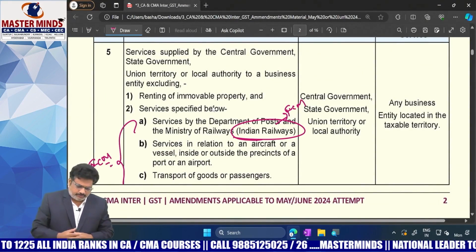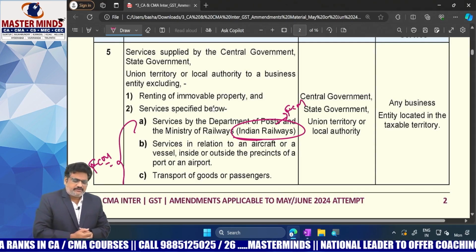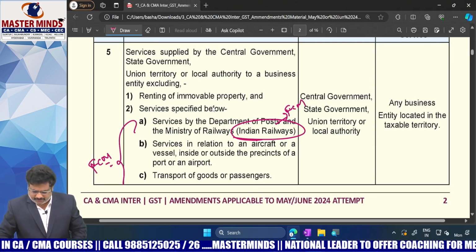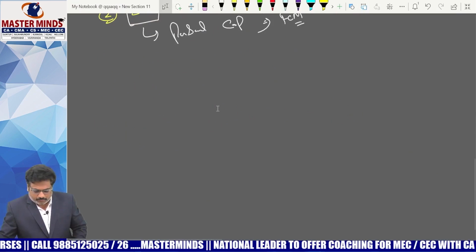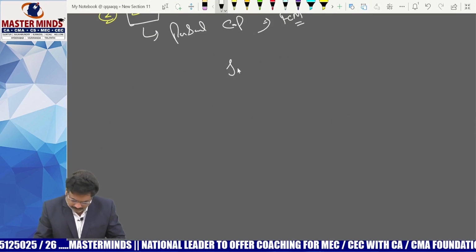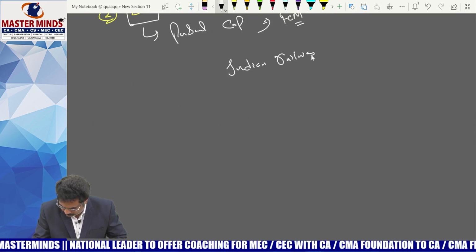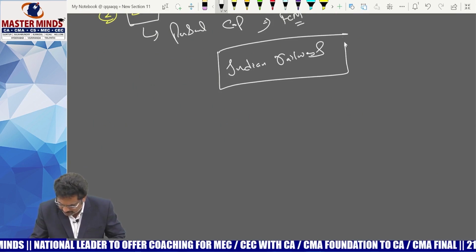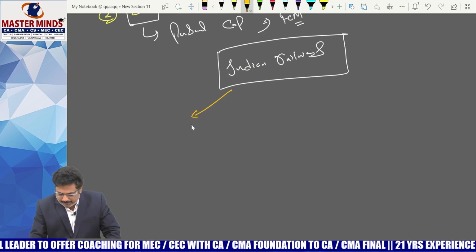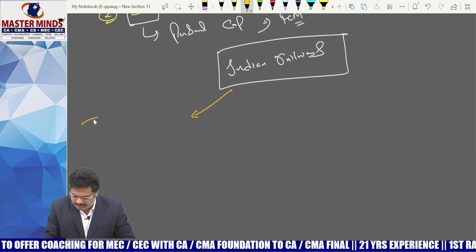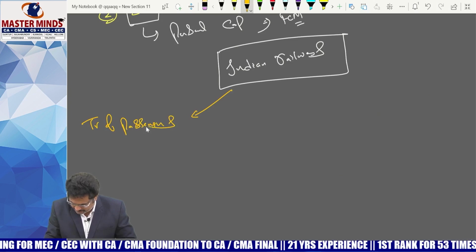What is the existing provision here? The general rule is, what will the Indian Railways generally do, ma'am? Generally, they may be involved in transportation of passengers.